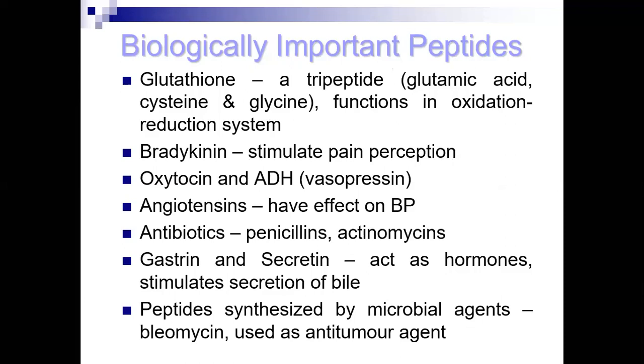Its two main functions: it is involved in the oxidation-reduction system. The reduced form of glutathione is important for the maintenance of the integrity of the red blood cells, RBCs. In its deficiency, the RBC becomes fragile.